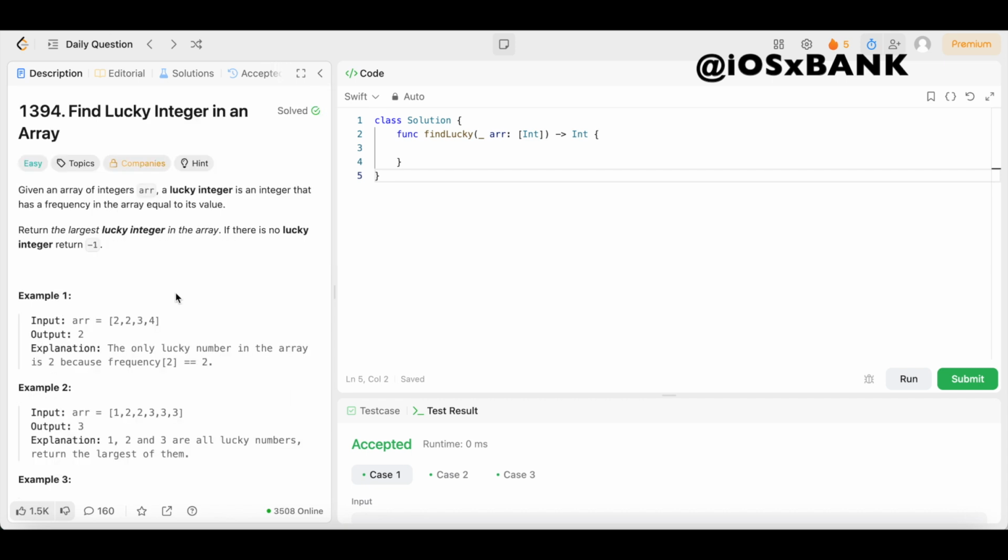And now that we understand the question, let's get into the fun part, the actual solution. Solution is not that difficult at all. It's actually quite easy to understand and easy to remember. So let's get into it.